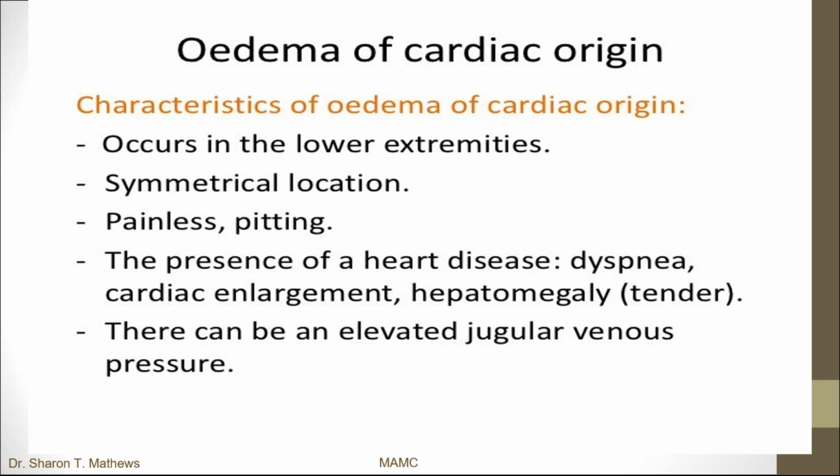It occurs first in the lower extremities and is symmetrical, painless, and can be pitting edema. The patient may present with complaints of dyspnea, cardiac enlargement, tender hepatomegaly, and elevated jugular venous pressure, which are all suggestive of right heart failure.